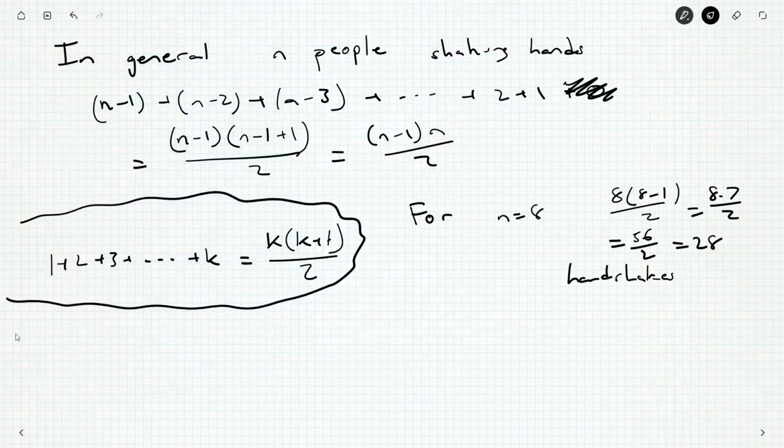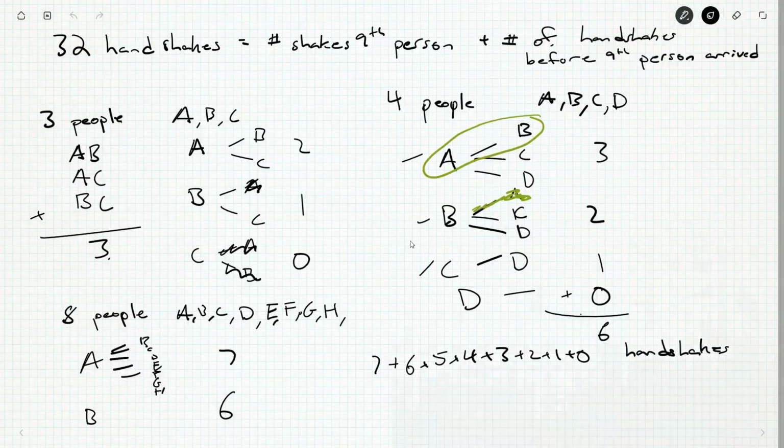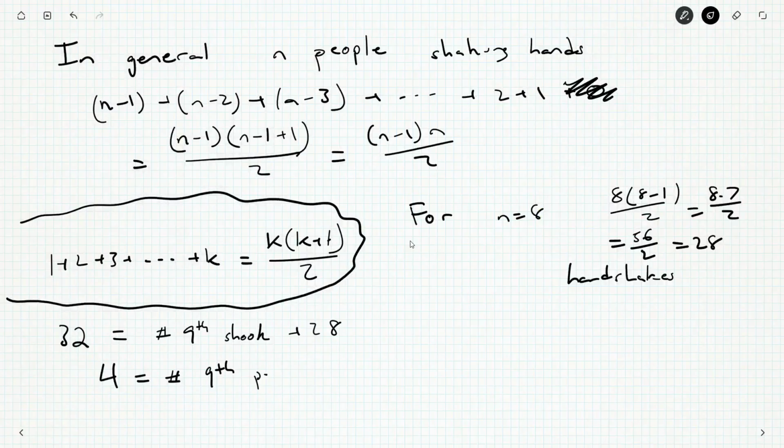And if you calculated the sum that we had over here, 7 plus 6 plus 5 plus, this would be 28. You start to get to know these numbers after a while. 1, 3, 6, 10, 15, 21, 28, 36. These are called triangular numbers. And there's a whole bunch more you can learn about them, but I'm not going to dwell on it right now. So we know 32 handshakes is the number that 9 shook, plus the 28 handshakes that already took place. We rearrange and we get 4 is the number of hands that the 9th person shook.